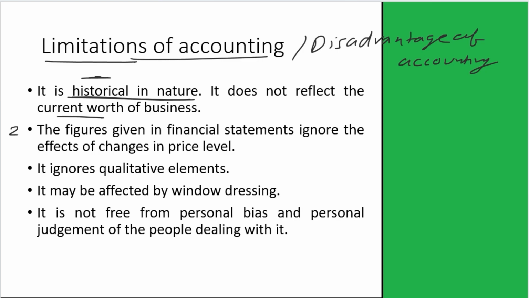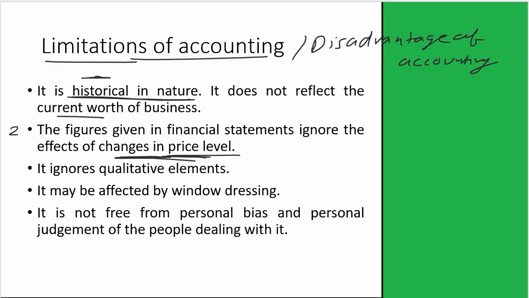Figures given in the financial statement ignore the effect of changing price level. So, the accounting figures ignore the changes in the price level. All these things are some technical accounting standards, or we can say accounting theories, which we will deal in the third chapter. So just remember it only now, and we will discuss these things in detail in the third chapter.